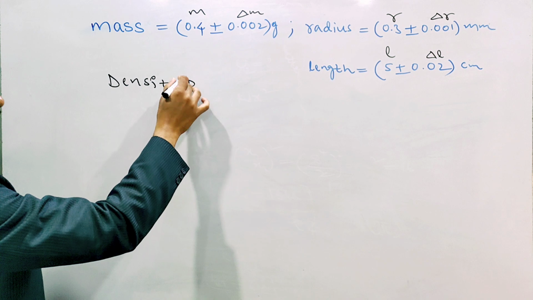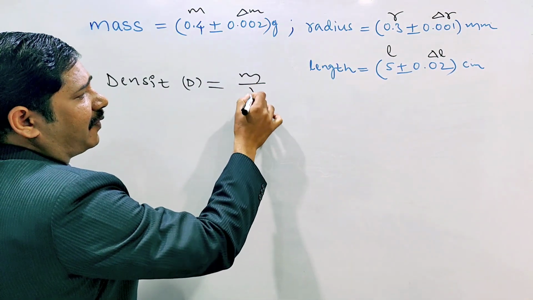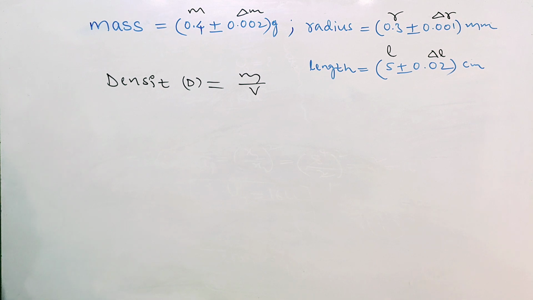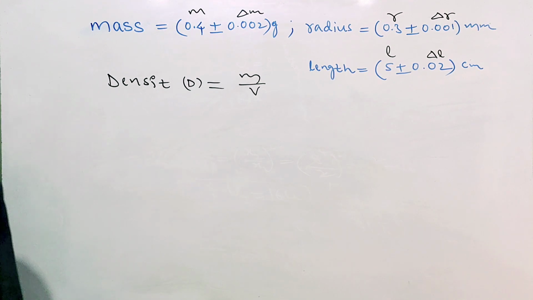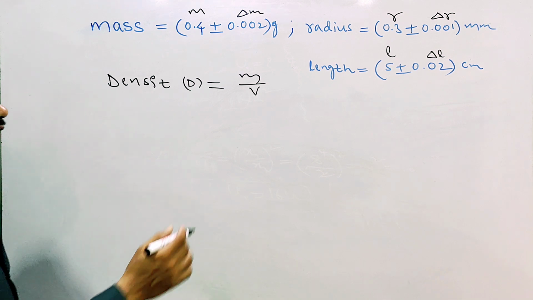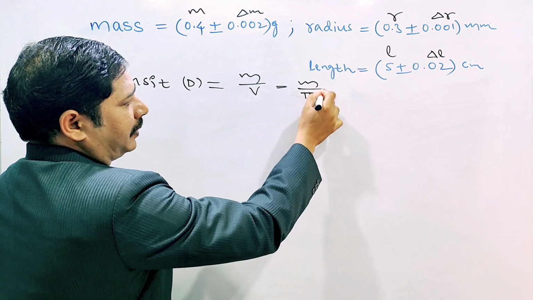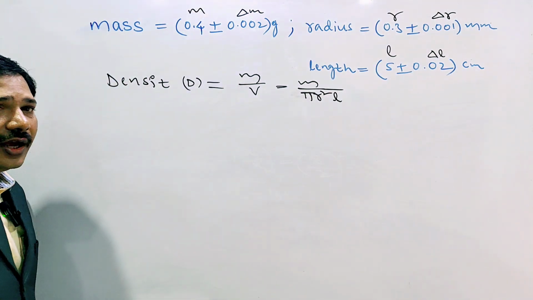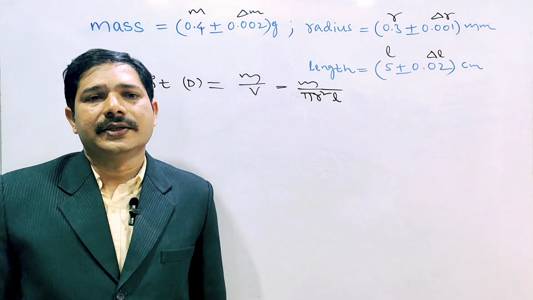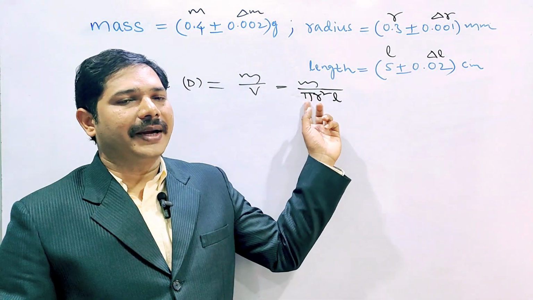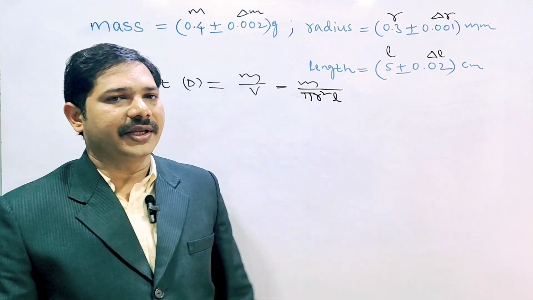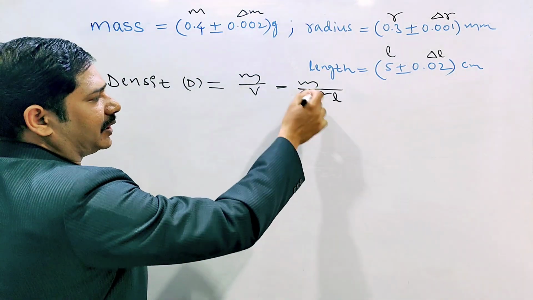The density formula we know: density equals mass by volume. Here the volume is not given, so what do we take? This is a metallic wire, that is why I am taking volume as pi r square L, area into length. So density is mass by pi r square L, the volume of the wire. Here pi is a constant, I am rounding it off.